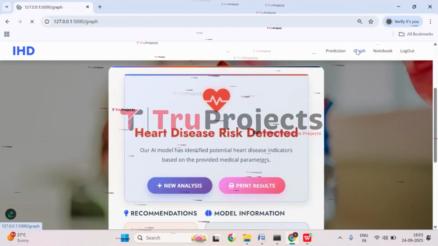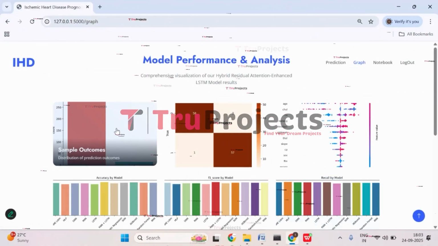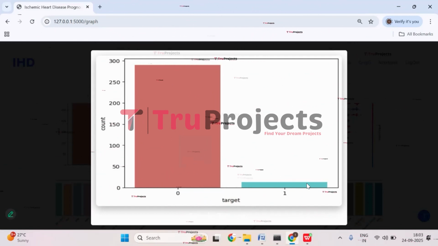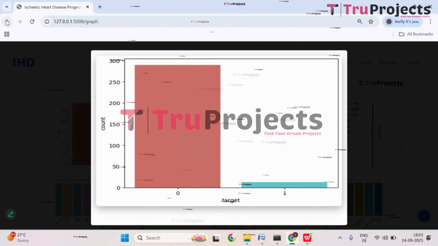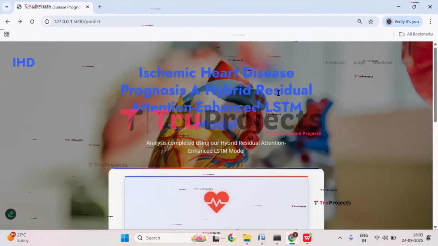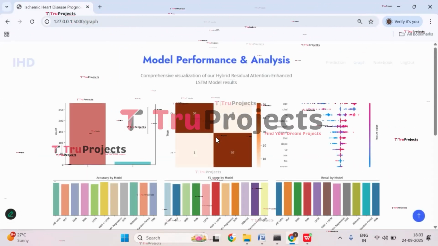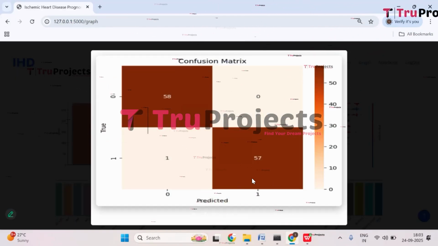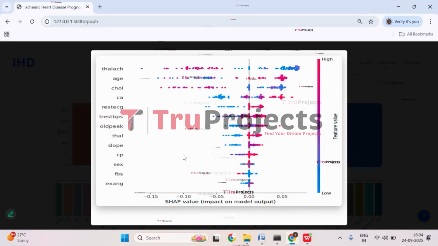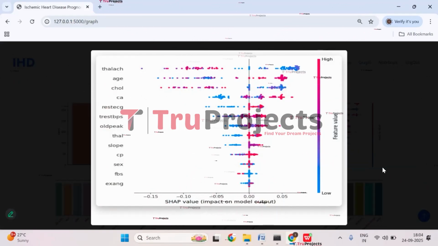Click on graph. And here we have the sample outcome graph where on x-axis we have the target and on y-axis we have the count. Now get back. Click on graph. Here we have confusion matrix. So this is a confusion matrix. And here we have SHAP impact on model output.